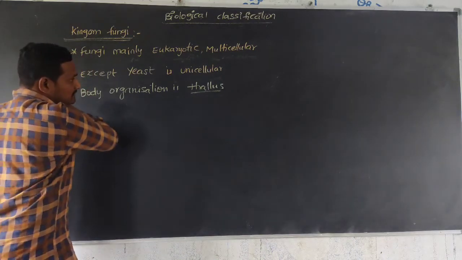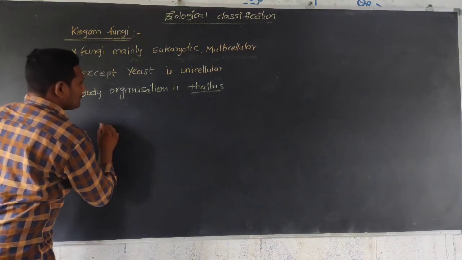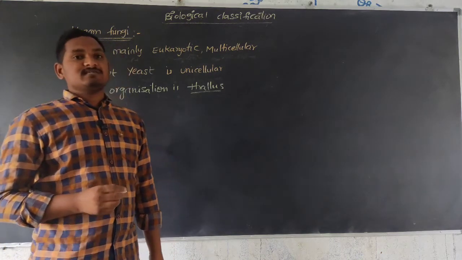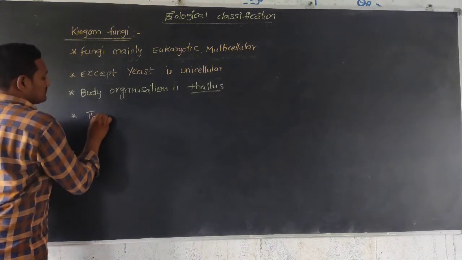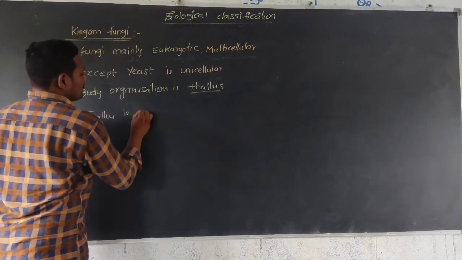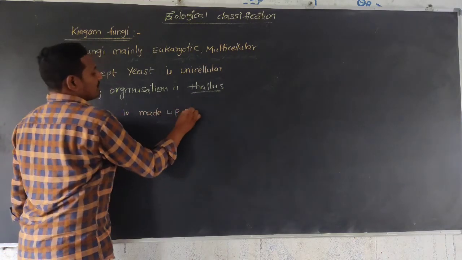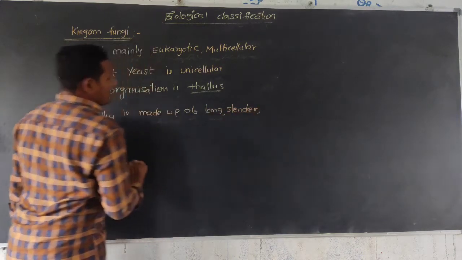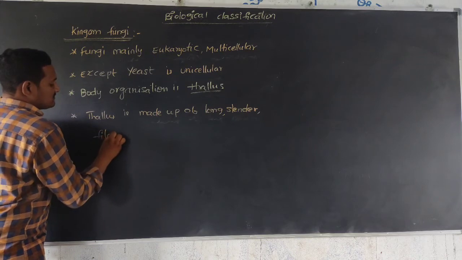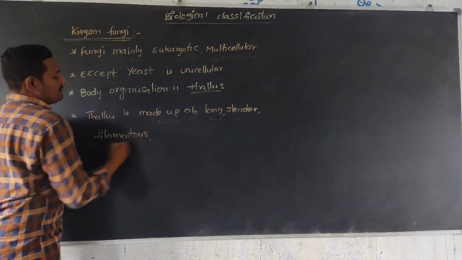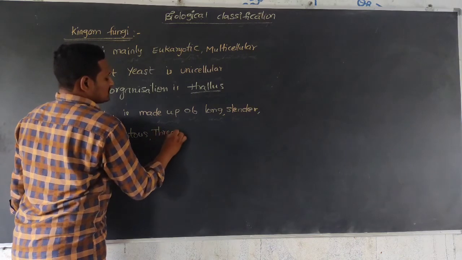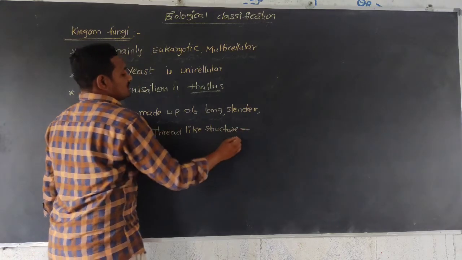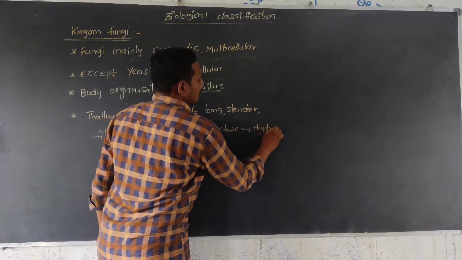When we take the body, the thallus consists of mainly long, thread-like, slender structures called hyphae. So the thallus is made up of long, slender, filamentous, thread-like structures, which is hyphae.